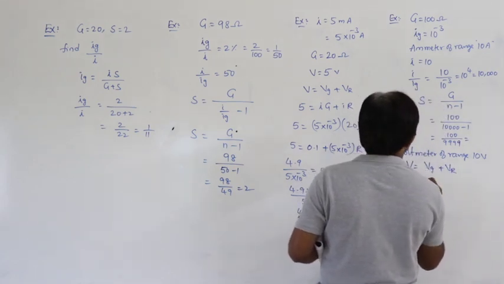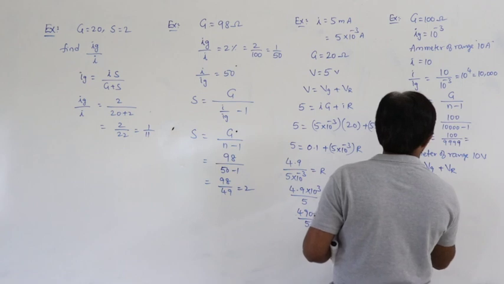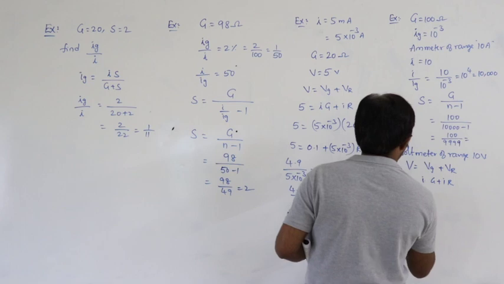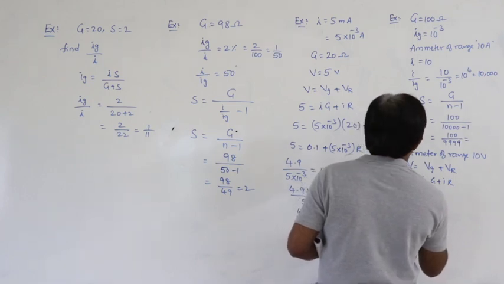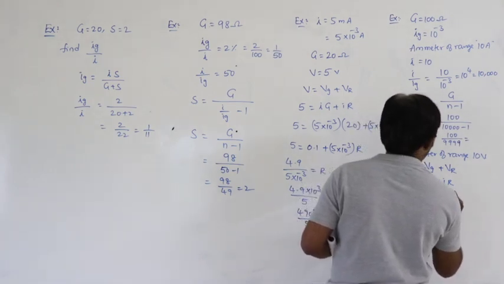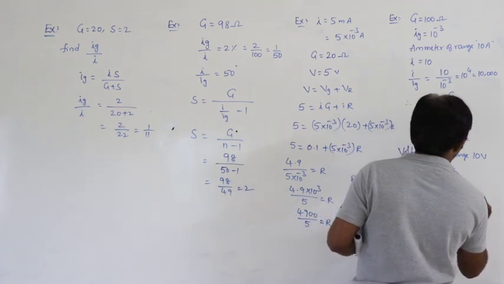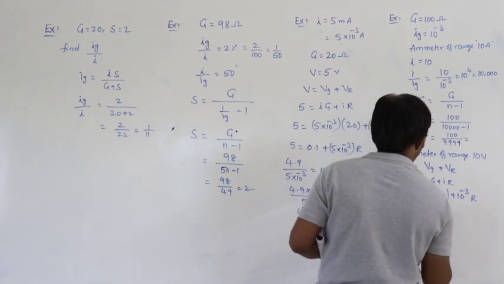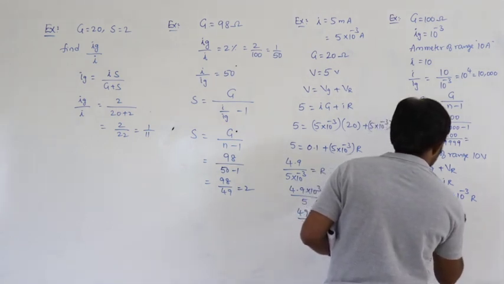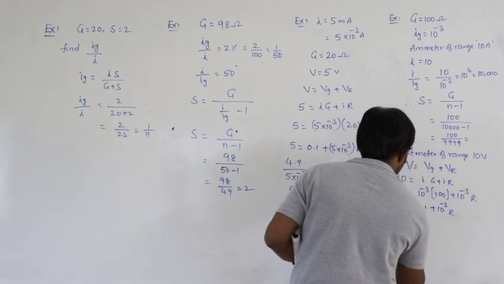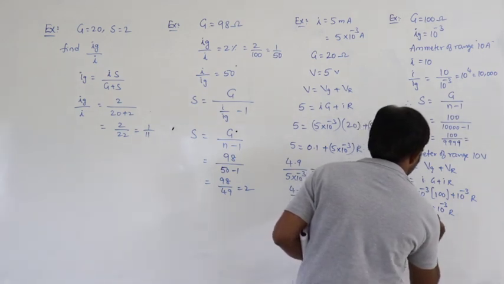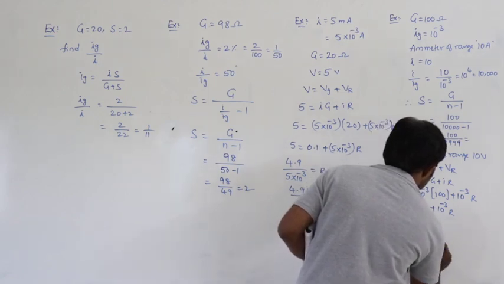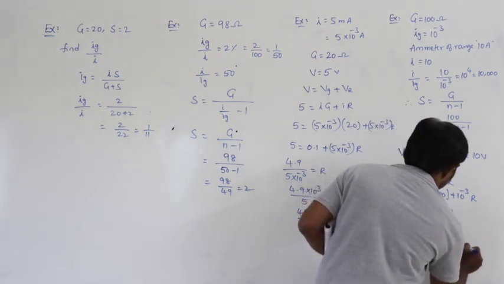So 10 is equal to Ig G plus Ig R, the same amount of current, because these are in series. 10 power minus 3 into G which is 100, plus 10 power minus 3 into R. So 10 is equal to 0.1 plus 10 power minus 3 R. So 10 minus 0.1, 9.9, is equal to 10 power minus 3 R. R is equal to 9.9 by 10 power minus 3, so 9900 ohms.